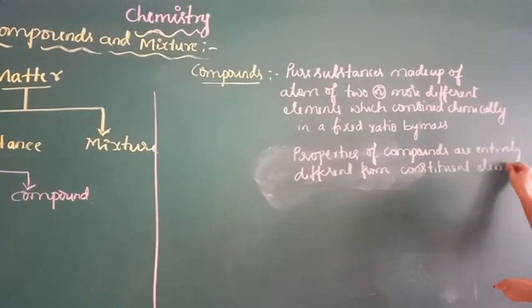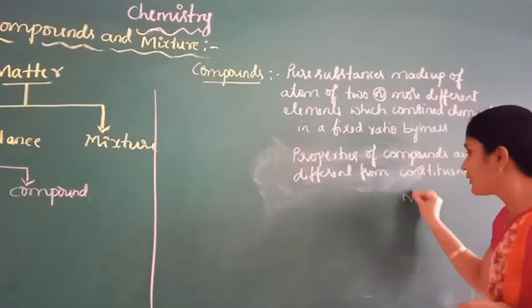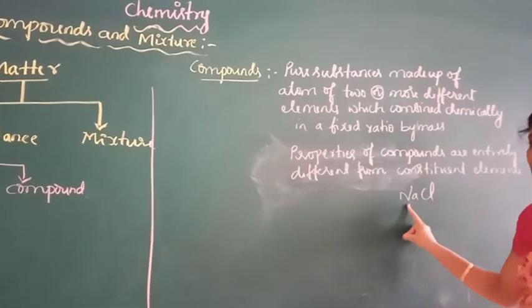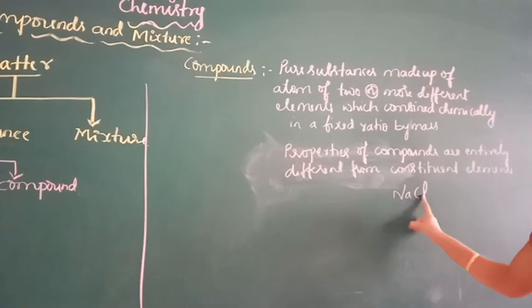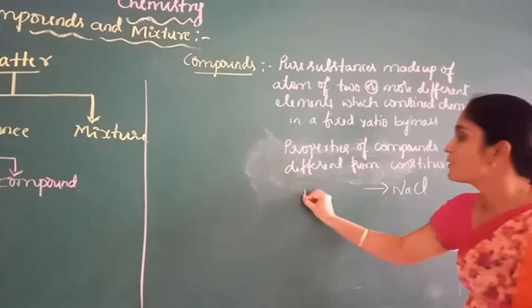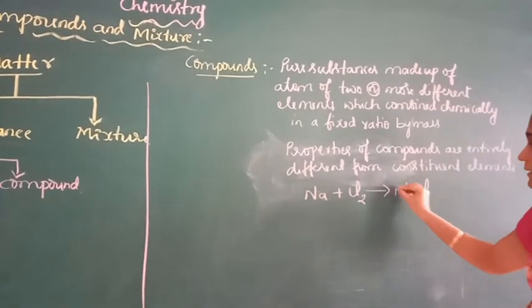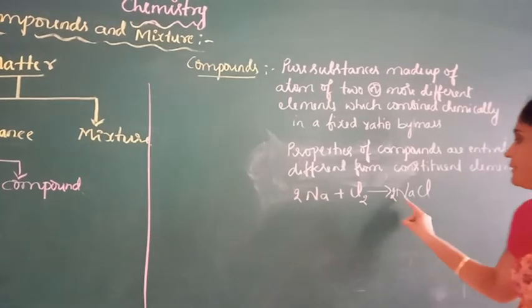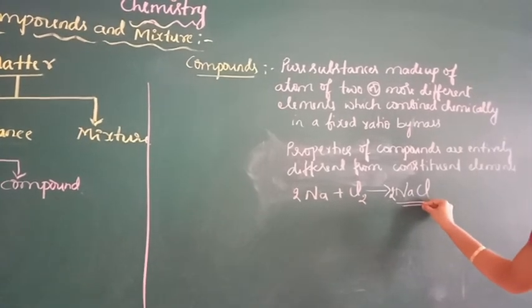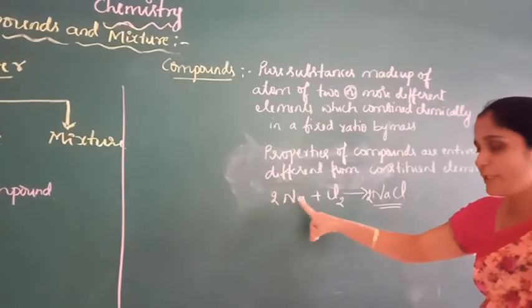For example, sodium chloride is a compound because it is made up of atoms of two different elements. Sodium chloride is a compound made up of sodium and chlorine. Here the property of sodium chloride is entirely different from the constituent elements, that is sodium and chlorine.